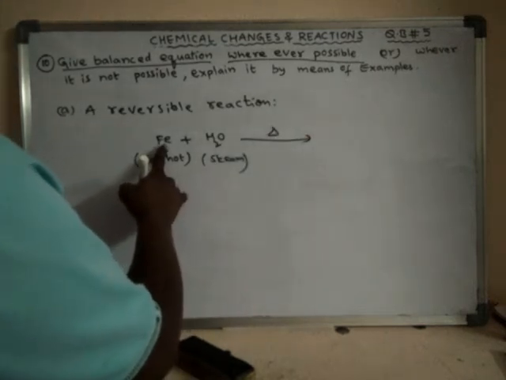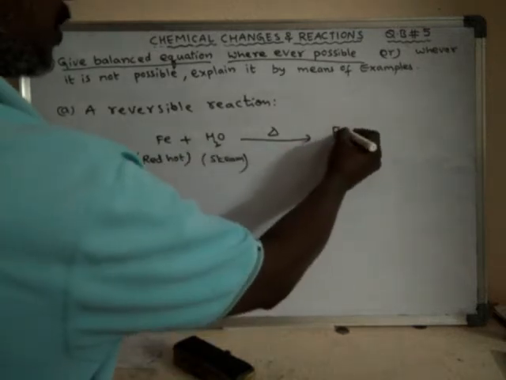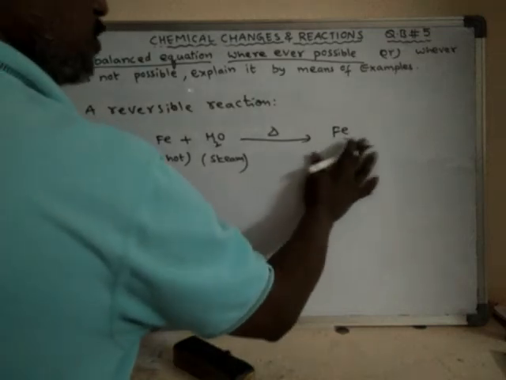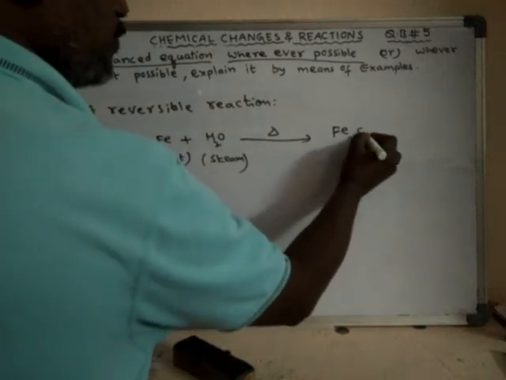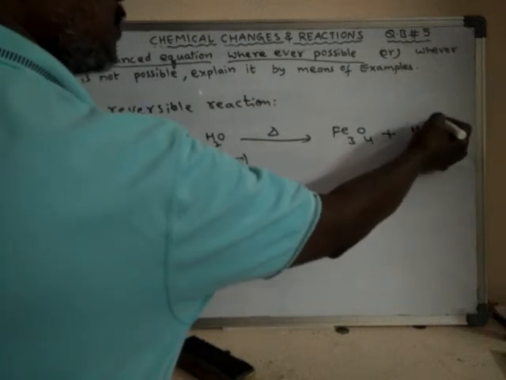It reacts with the water, or steam, to form iron oxide Fe3O4, and hydrogen gas is liberated.